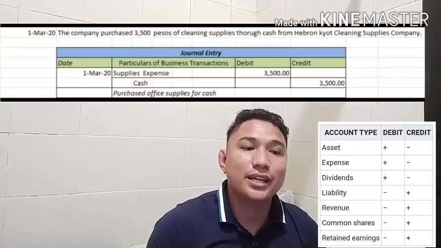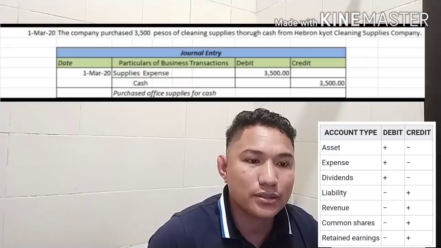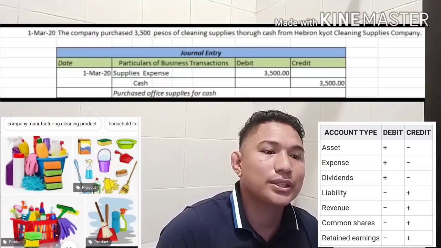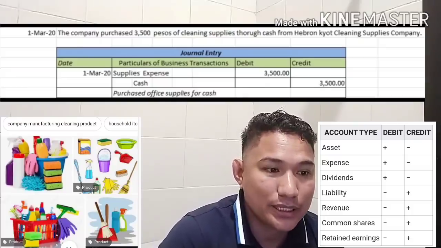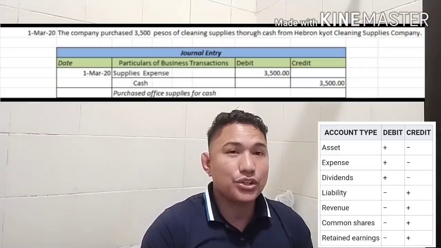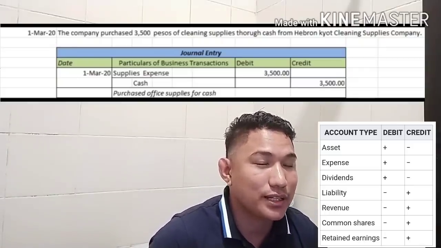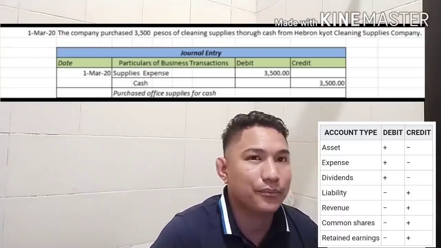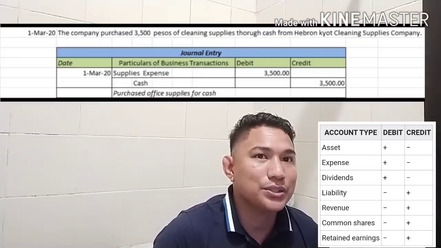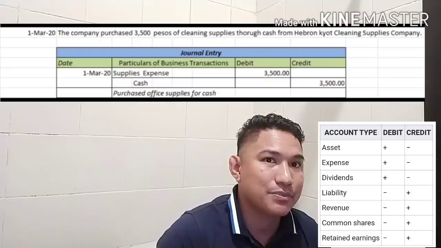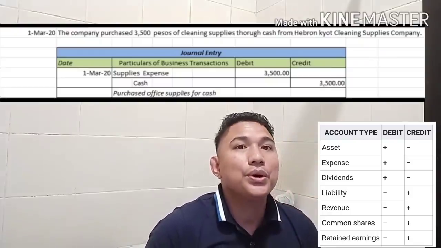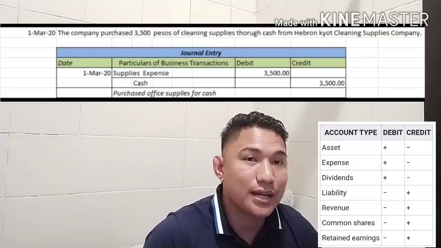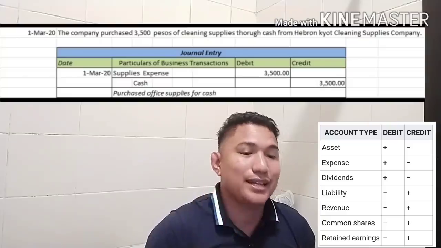The company purchased 3,500 pesos of cleaning supplies with cash from Hebron Kyoto Cleaning Supplies Company. So the company acquired 3,500 pesos of supplies. You will think, what is the effect of this transaction? Since you acquired the supplies on a cash basis, the cash of the company decreases, and in equivalent, you receive the supplies. Let's go to the entry.